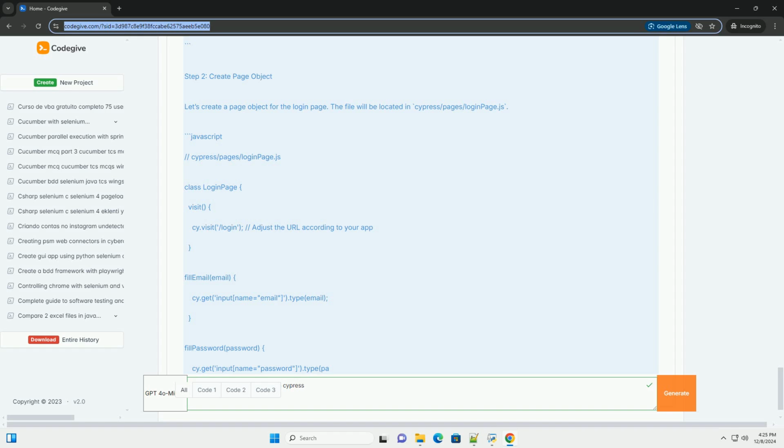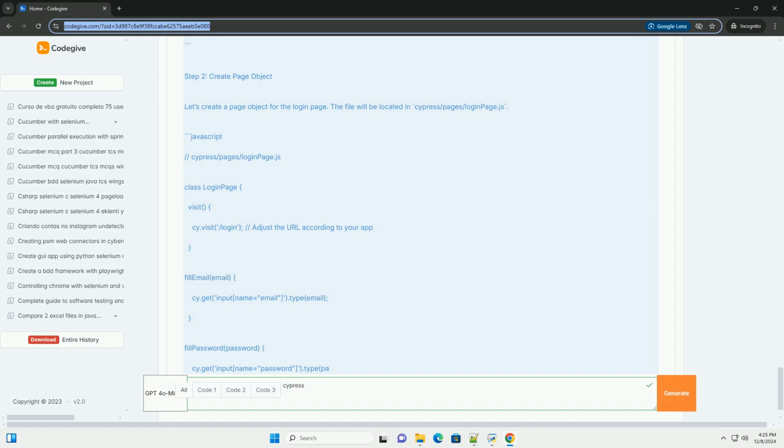Step 3, create test specification. Now, we'll create a test specification to utilize the login page object. This file will be located in cypress/integration/tests/login.spec.js. JavaScript: cypress/integration/tests/login.spec.js. Import LoginPage from '../pages/LoginPage'. Describe 'Login Page Tests', beforeEach, loginPage.visit().